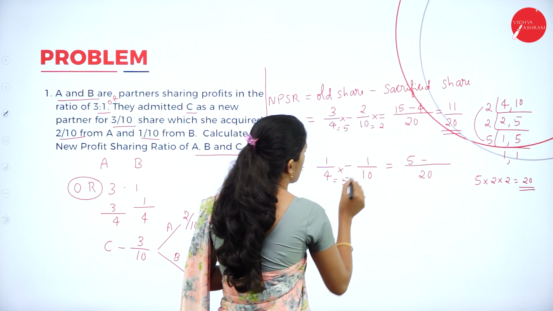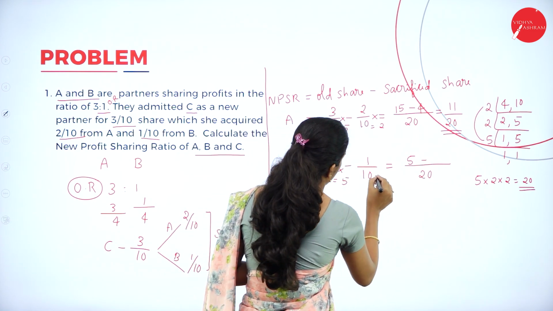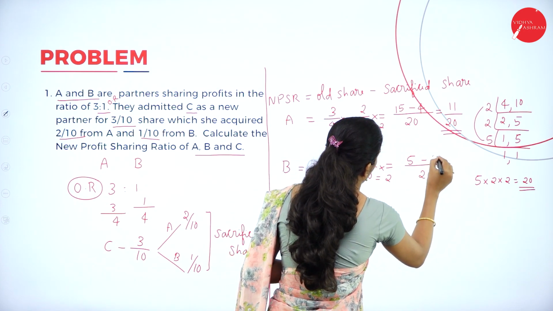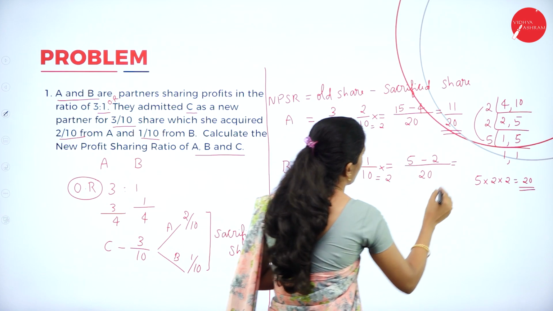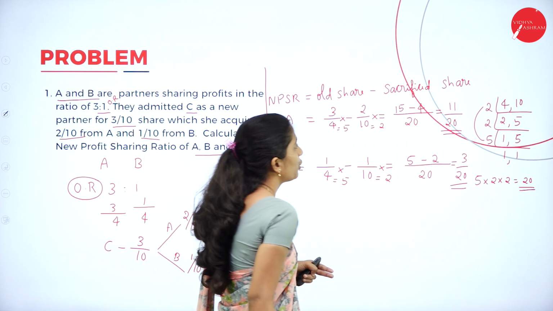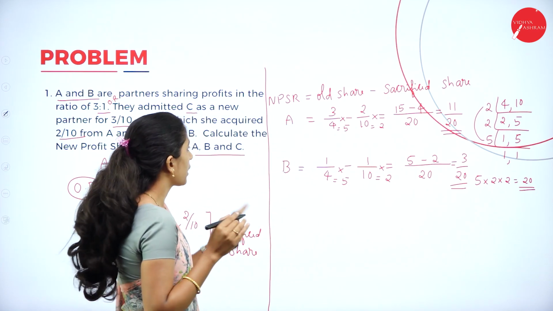Check whether 20 is divisible by 10. It is divisible by 2. So 2 into 1, we'll get 2. So 5 minus 2 will get 3 by 20. So this is the new profit sharing ratio of B.